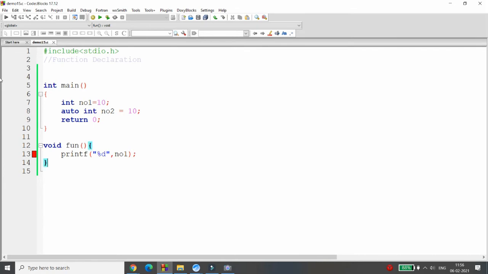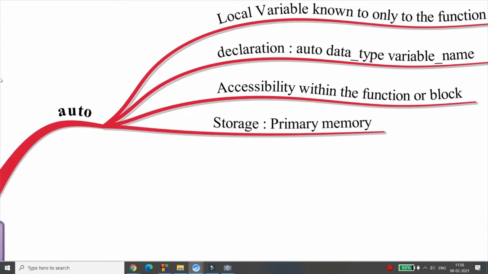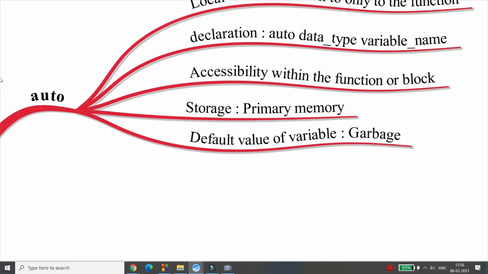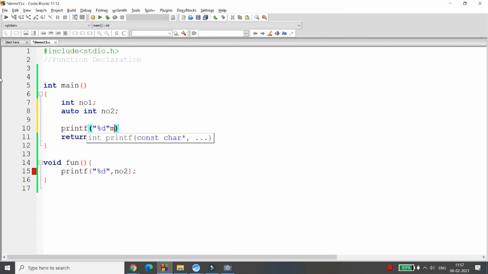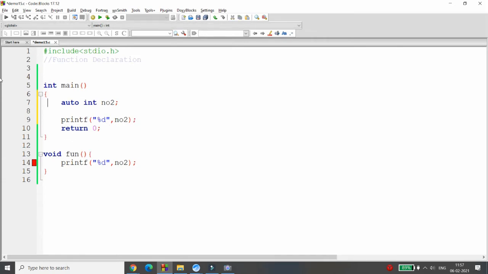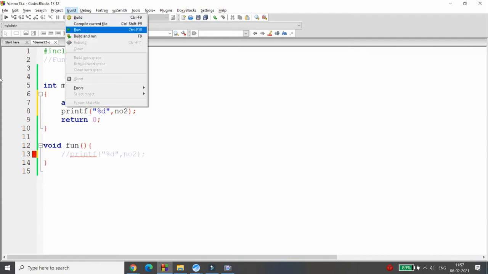Even number 2 you cannot access outside. Why? Because it is declared as local. So that variable you cannot access outside the function. Storage of this is the primary memory. The default value of this variable is garbage. For example, if you are not initializing the value of the auto variable, then it will simply assign garbage to that particular variable. For example, I am writing number 2 here, so the number 2 value will be initialized as garbage.